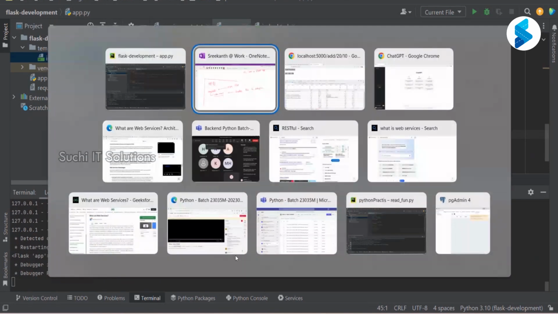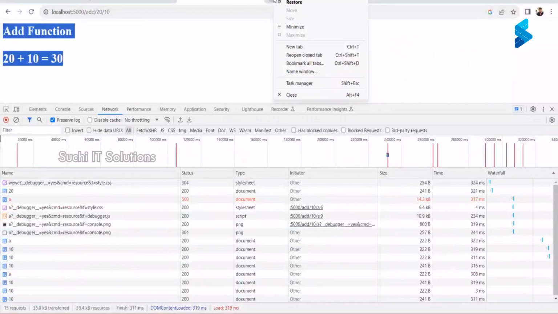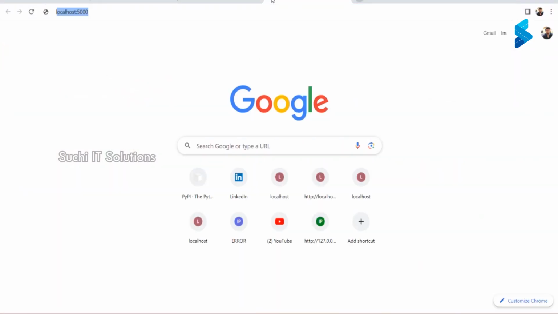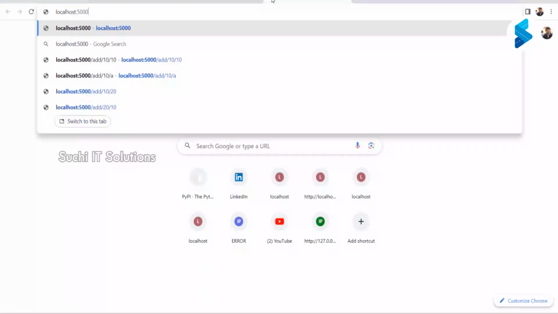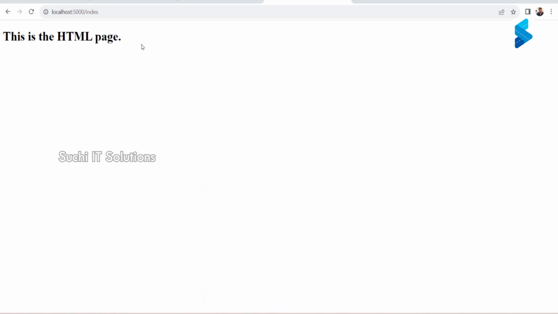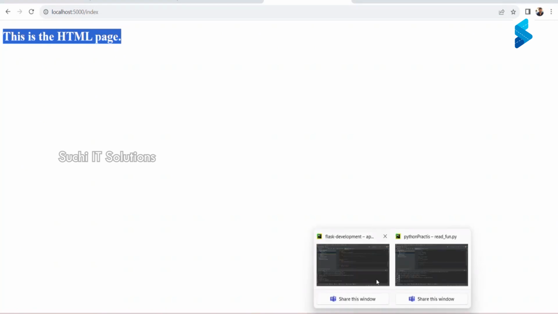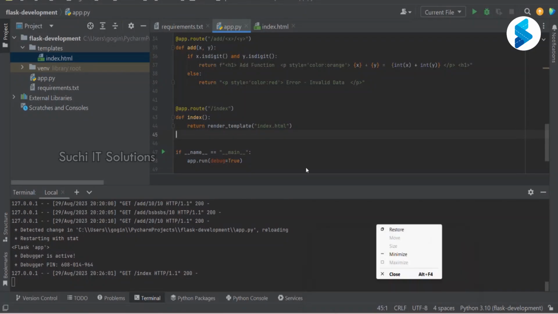Let me go back to the browser. And now here, I'm going to open a new tab, localhost 5000 slash index. Now, when I do that, if you notice properly, this is rendering the HTML page. This is reading from this HTML file and rendering that.